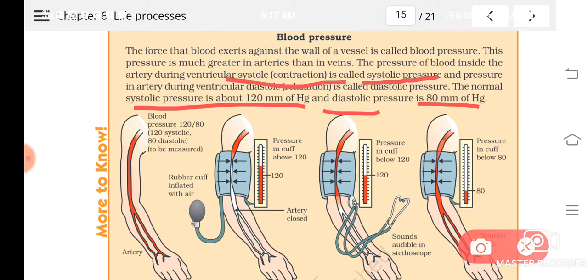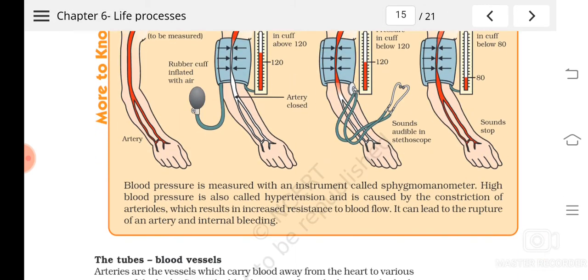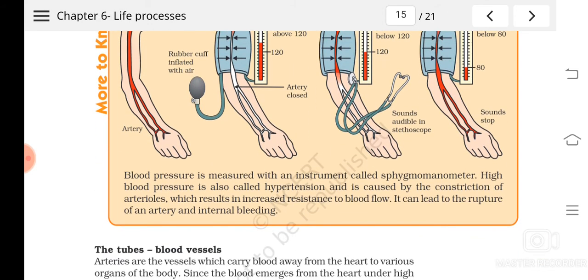So whenever you go to the doctor or whenever your pressure is taken, you can see that two figures will be there, isn't it? So the normal blood pressure of a human being is 120 by 80 mm of Hg. If the pressure is higher than this, that is known as hypertension, and it is caused by the constriction of arterioles.